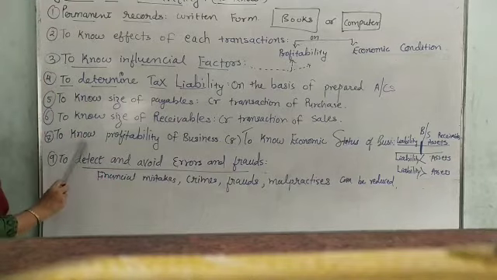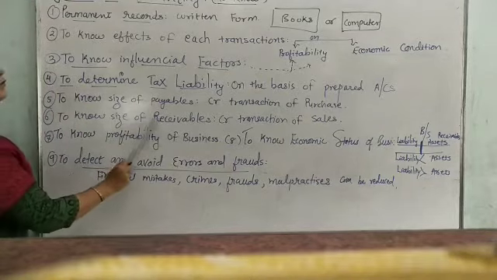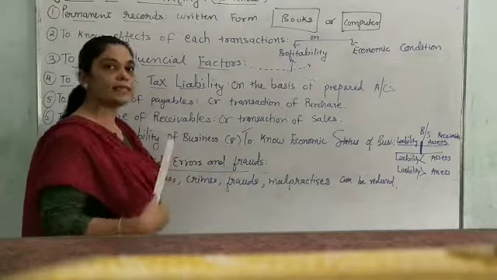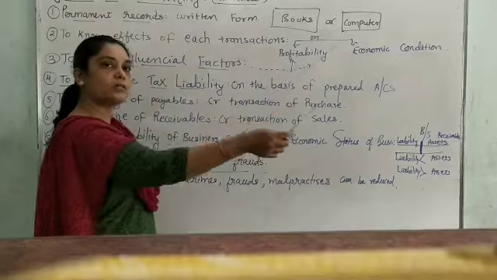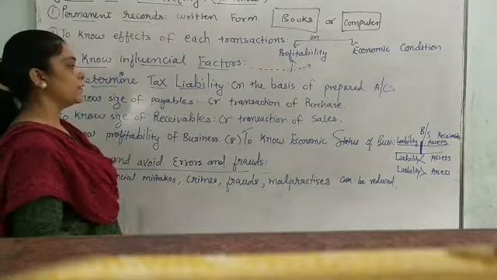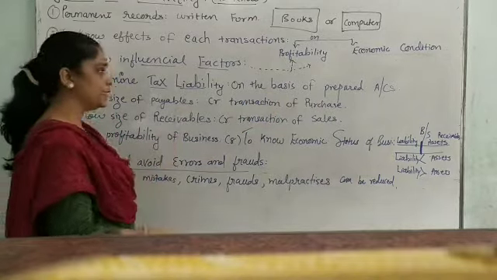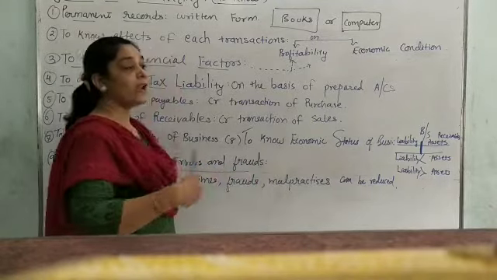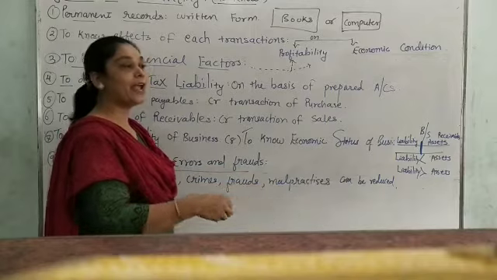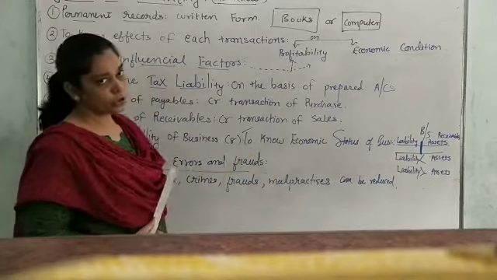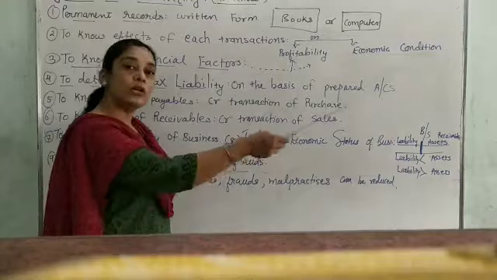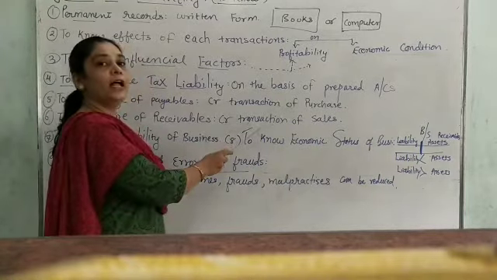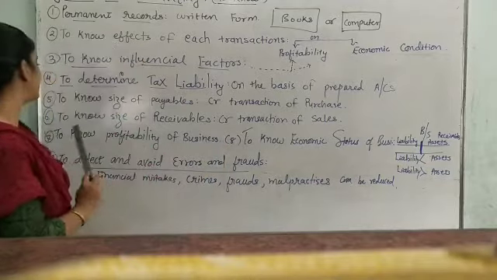Sixth point is to know the size of receivables. What do you mean by the word receivables? Amount to be received from the other party, from the customer to our business. So receivables happen in the case of credit transactions of sales. When I sell the goods on credit, I have to receive that amount in future. So if I want to know how much total amount I have to receive from my customers, that is possible with the help of accounting. That is the sixth objective.